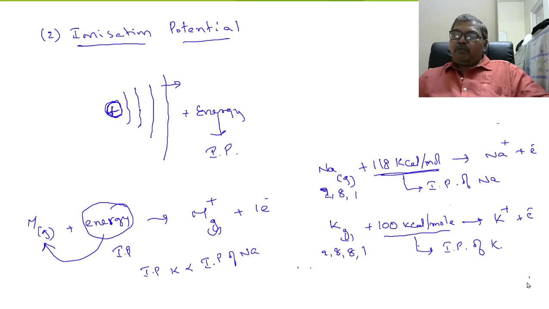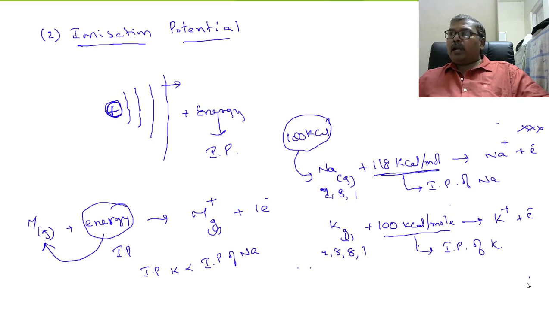Okay. Now, suppose if 100 kilocalories of energy is supplied to sodium, will it form cation? No. Because minimum energy required for sodium to lose electron for 1 mole is 118 kilocalories of energy. Therefore, 1 mole sodium atoms will not form sodium ions.